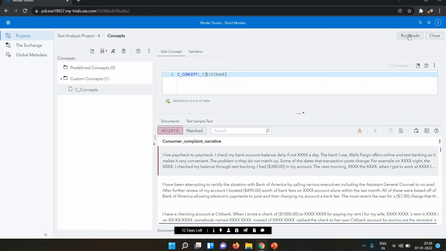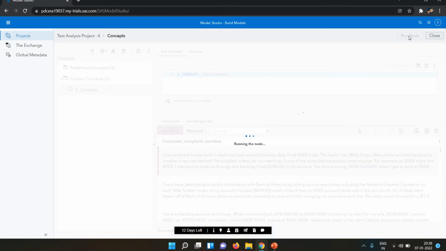Next you have to run the node, because whenever we write anything we have to run this. Then it will show the actual result. Now I run this. It's taking some time. Because I wrote Citibank, now it will show everything related to Citibank in my code.